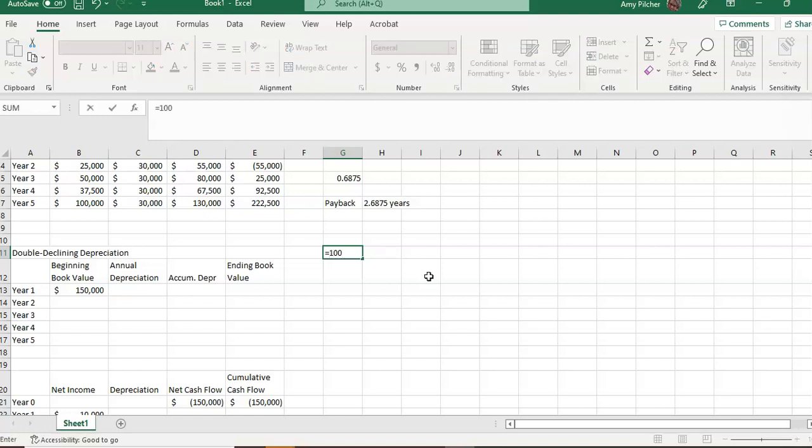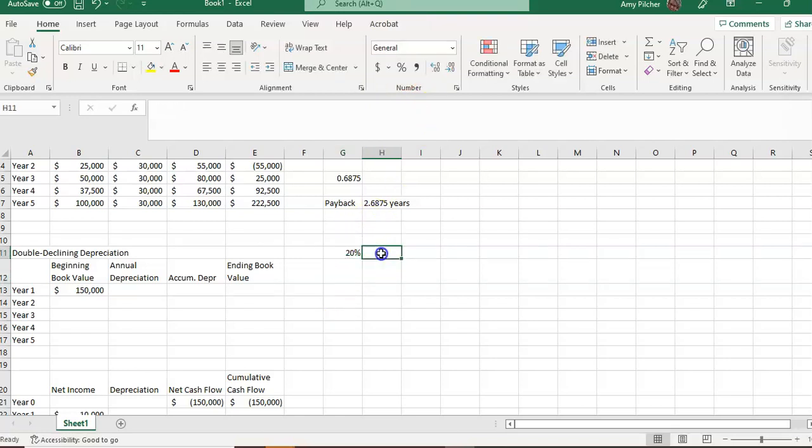So 100 divided by 5 equals 20. We're going to make that a percentage. So I actually want it to be 20%. For double declining, so that's DDB is how it gets, it's double that rate. So we're going to take that times 2. And so we have a rate of 40% is our double declining balance rate.